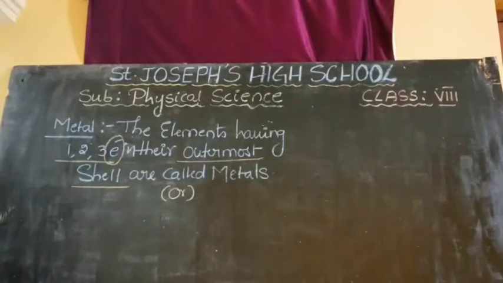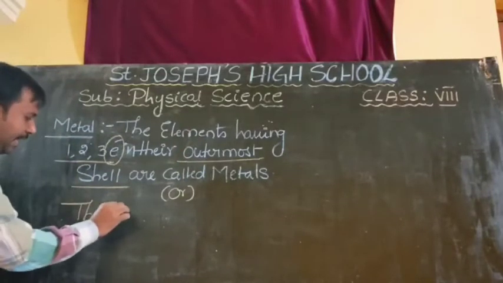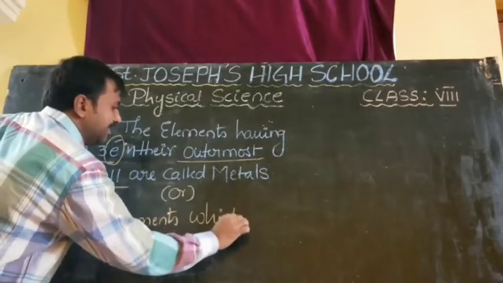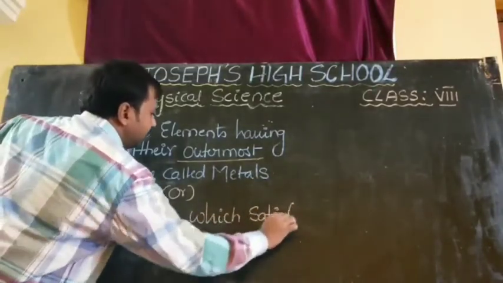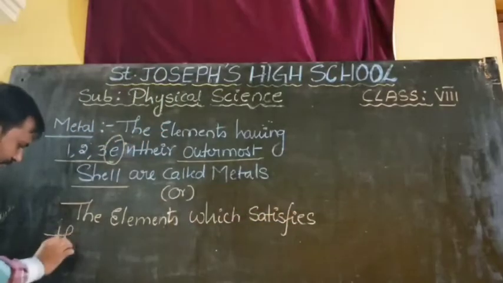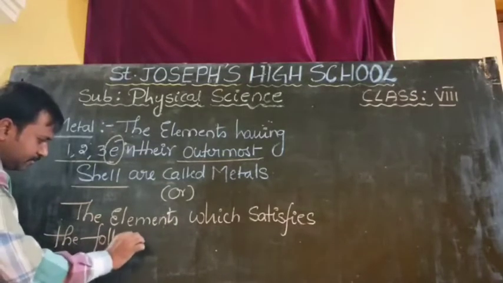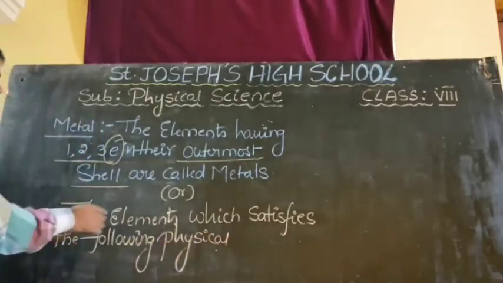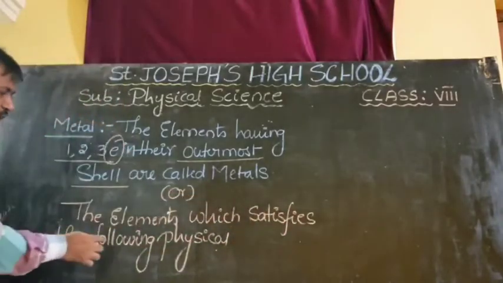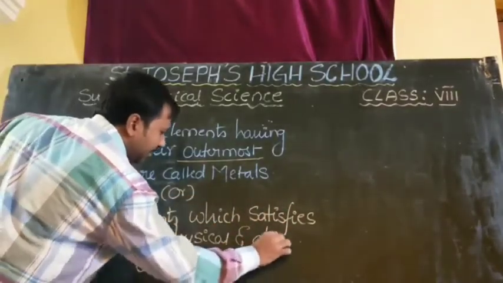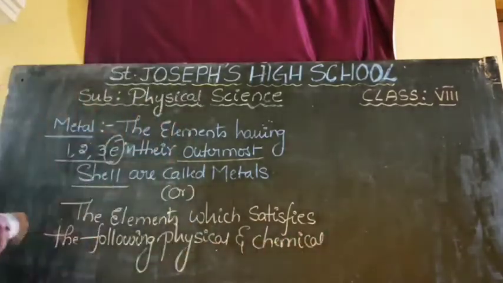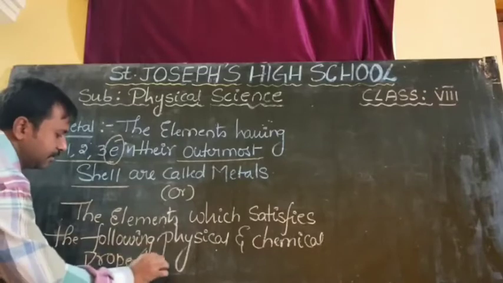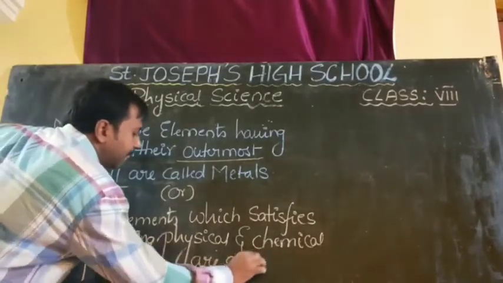We are giving a small definition of metal, that is, the elements which satisfy the following physical and chemical properties are called metals.